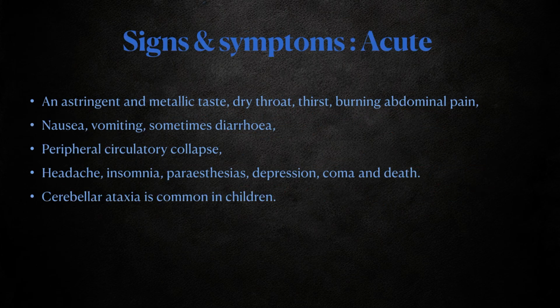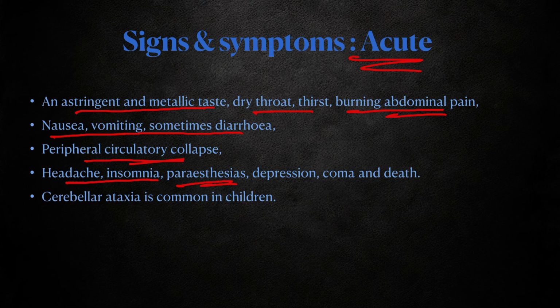Coming to signs and symptoms, mainly of acute lead poisoning. When the person consumes it, there is an astringent metallic taste, dry throat, thirst, and burning abdominal pain, and as with any other poison there is nausea, vomiting, stomach cramps, and sometimes diarrhea. Then peripheral circulatory collapse occurs. The person may experience headache, insomnia, paresthesia, and depression, which may again lead to coma and death. Cerebral ataxia is more common in children compared to adults.